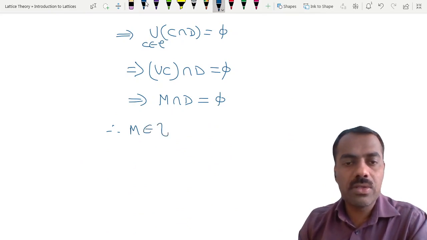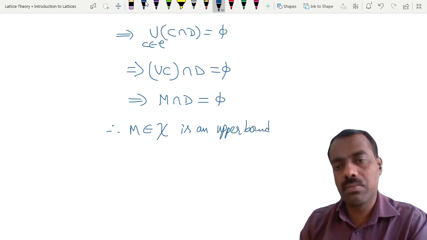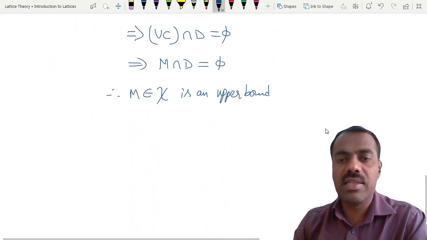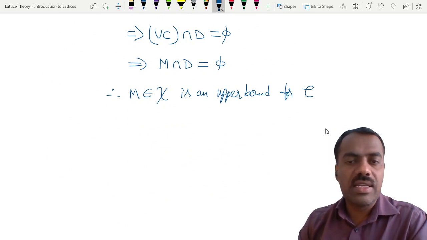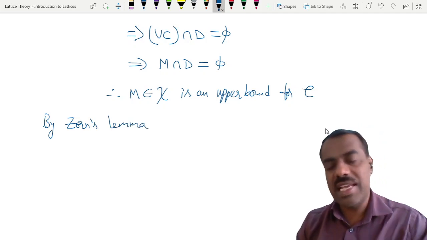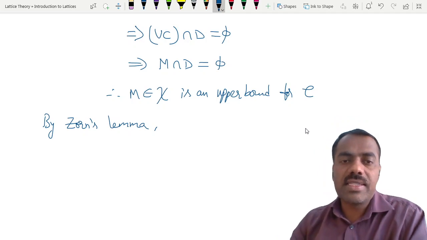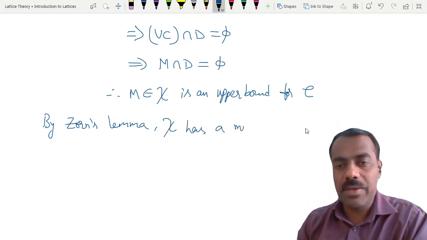So M belonging to chi means M is an upper bound for this chain C, right? Therefore, by Zorn's lemma, because every chain has an upper bound, we can conclude that this chi has a maximal element.